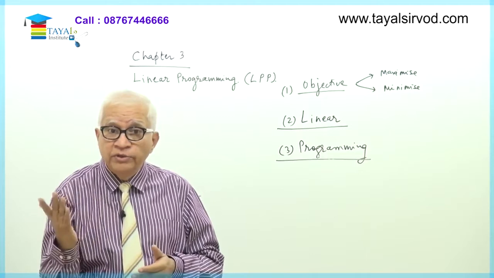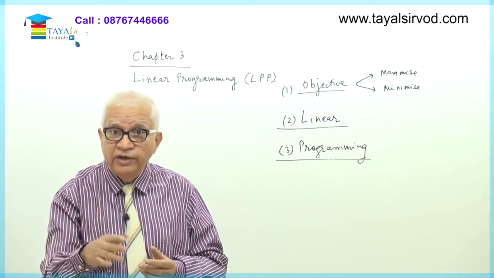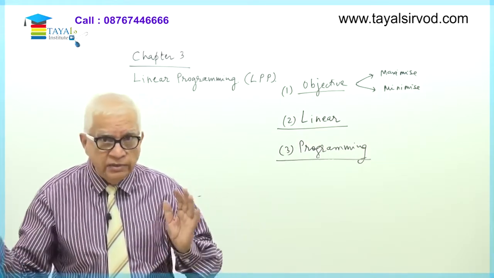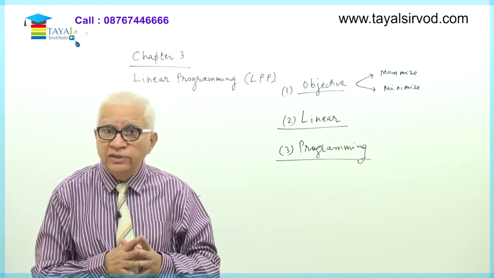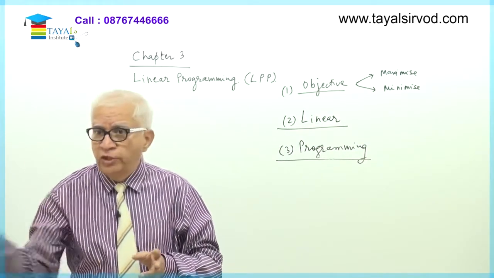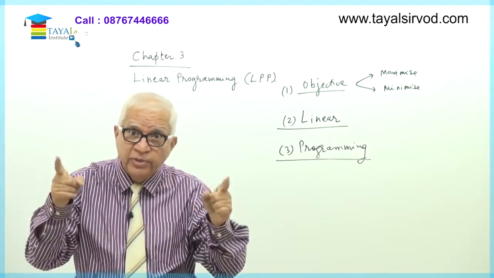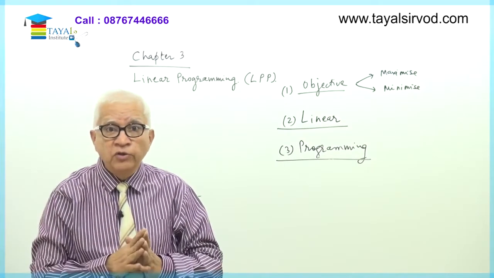For example, one person who has a very high risk appetite may entirely invest that 25 lakhs in equity and take a big risk. Whereas another person is very conservative. He may say that, okay, I'll not invest more than 5 lakhs in equity. My 20 lakhs must go in bank deposits. His objective is also to maximize, but his condition in his mind is, I will not invest more than 5 lakhs in equities or equity related products like mutual funds.